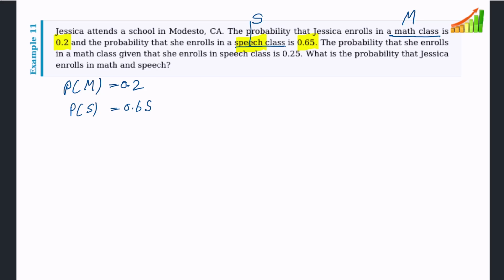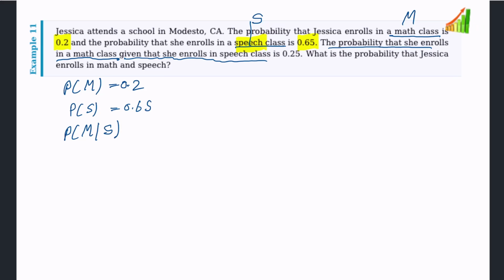Then go to the next sentence. The probability that she enrolls in a math class. What is that? Probability she enrolls in a math class, but given that she enrolls in a speech class, given it is the condition then, right?